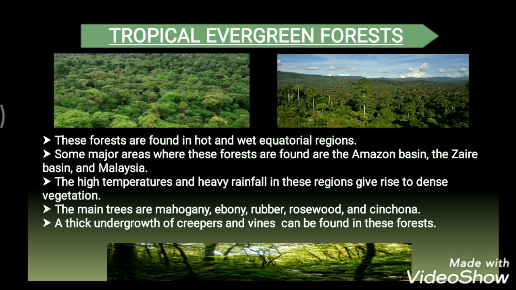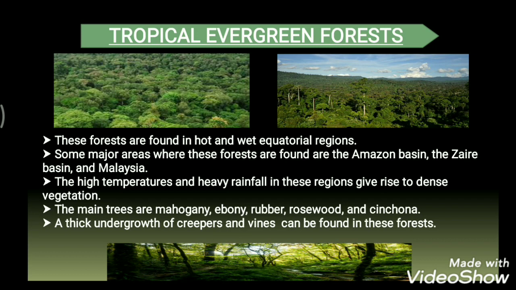They form a canopy at the top which prevents sunlight from penetrating into the forest, making these areas very dark and damp even during the daytime. Along with all these trees, a thick undergrowth of creepers and vines can also be found in these forests. So these are the different facts about the tropical evergreen forest.